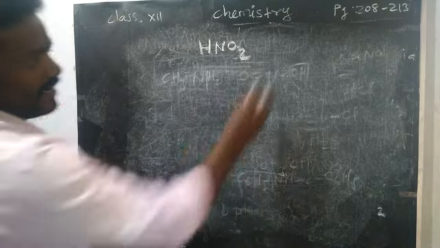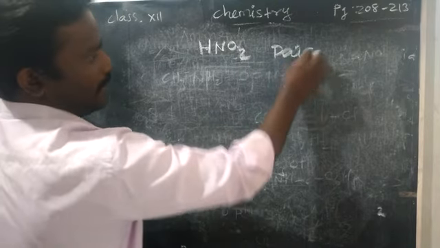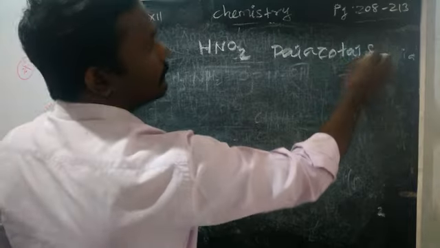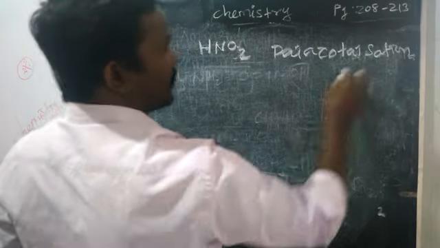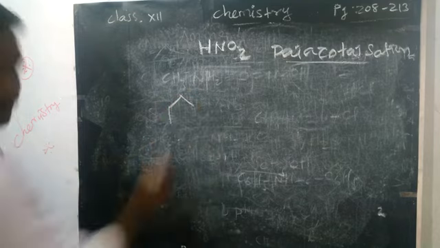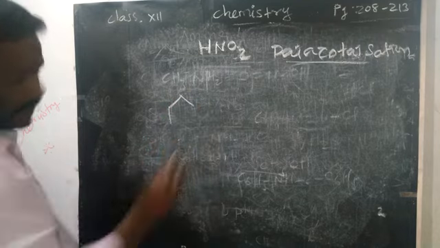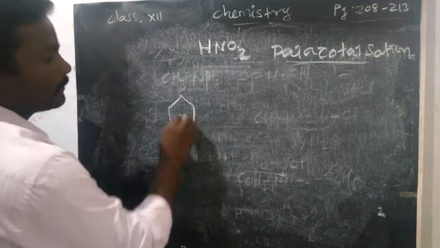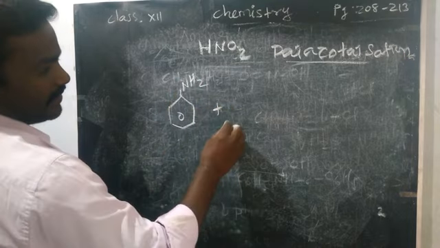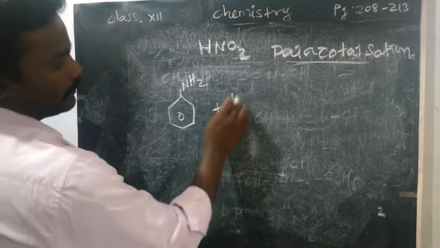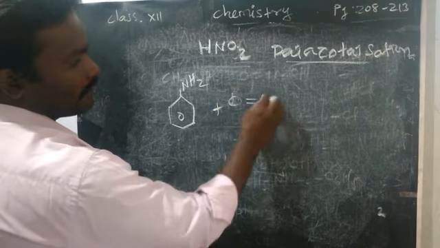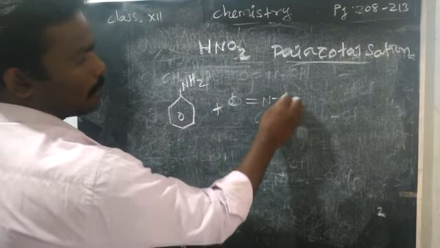This very important reaction is called diazotization. Diazotization reaction. Benzene ring, aniline, a primary amine with nitrous acid, how will you write? HNO2, O=N-OH.